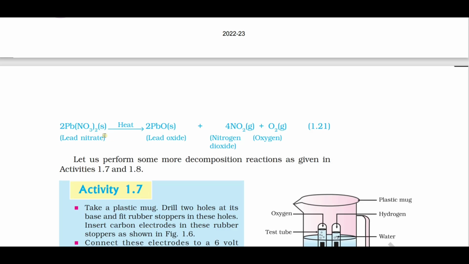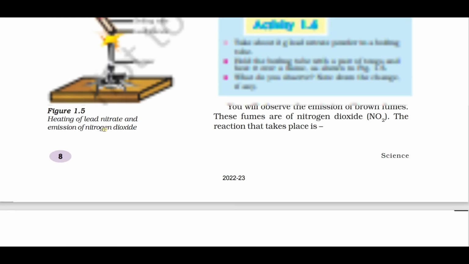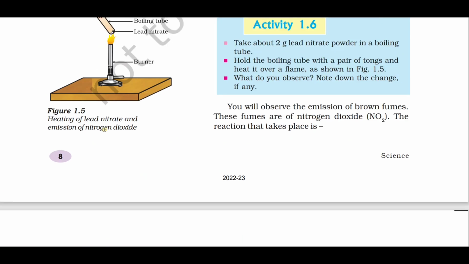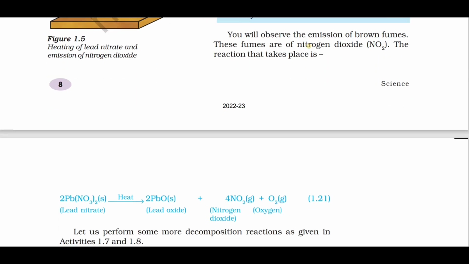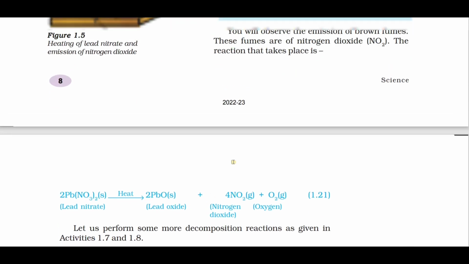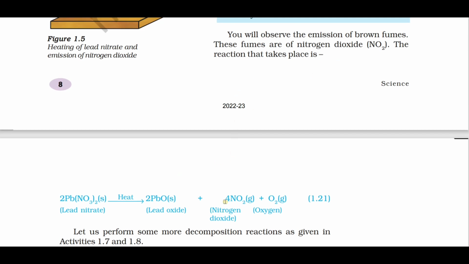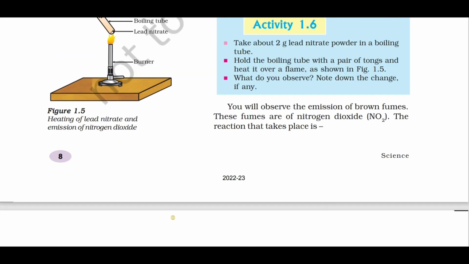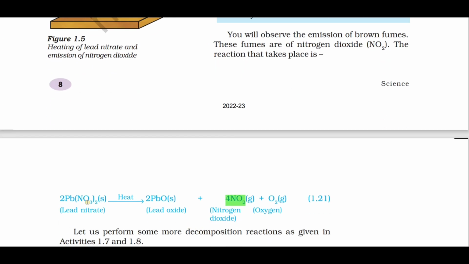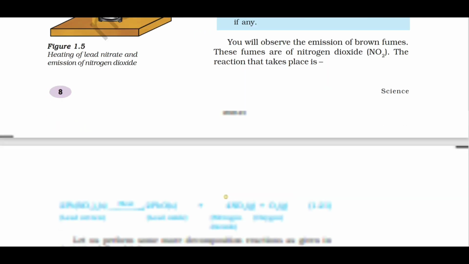We have one more important reaction that is based on the decomposition reaction. Reaction of lead nitrate. The heating of lead nitrate gives what? Lead oxide plus release of brown fumes. What are the brown fumes? It is nitrogen dioxide. What is the gas called? It is what? Nitrogen dioxide. Very important reaction again. Based on decomposition reaction, definitely you can expect a question.